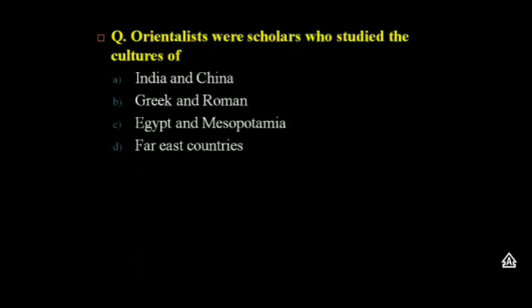The next question is, Orientalists were scholars who studied the culture of option A, India and China, B, Greek and Rome, C, Egypt and Mesopotamia, D, Far East countries. The answer is A, India and China. An Orientalist is someone from the West who studies the language, culture, history, or customs of countries in Eastern Asia.